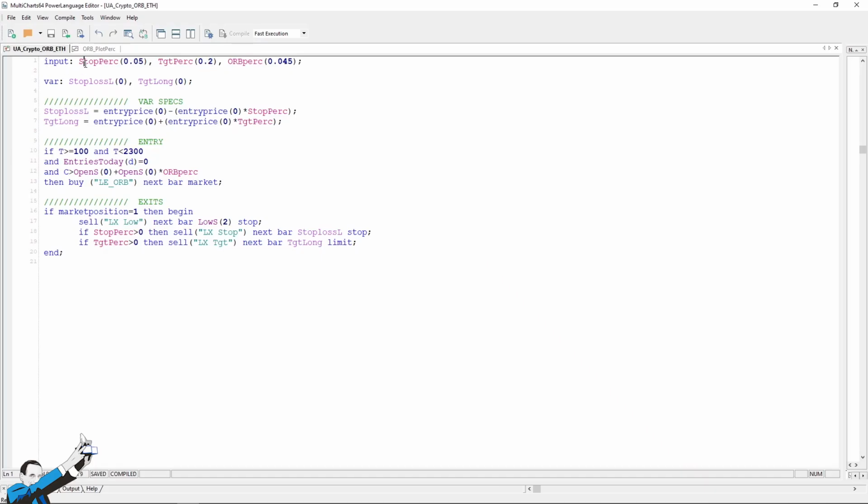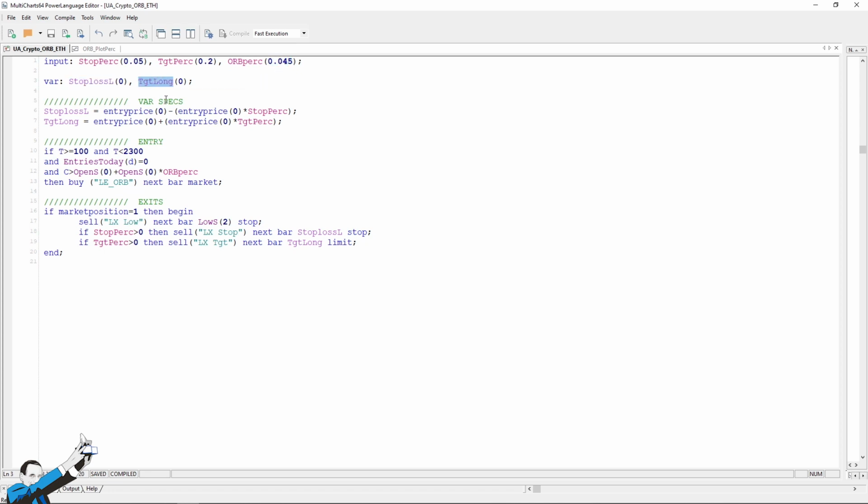Let's take a look at the strategy script now. So I've set 3 inputs. The stop and the target are set, respectively, at 5 and 20% from the strategy entry price. I know that 20% and 5% may seem quite a lot, but let's keep in mind that cryptocurrencies tend to make large fluctuations, so we need to be a bit more flexible when we set these kinds of settings on these markets. And then we have the last input, which is the one that will determine the trigger, namely the entry level of the strategy. This input is set at 4.5% from the opening of the session.